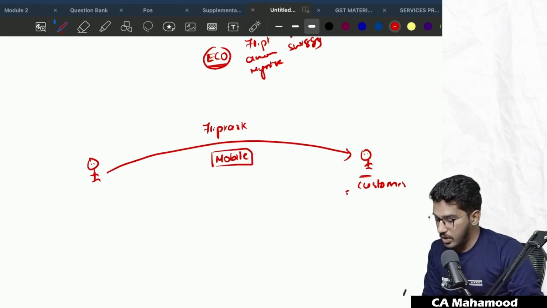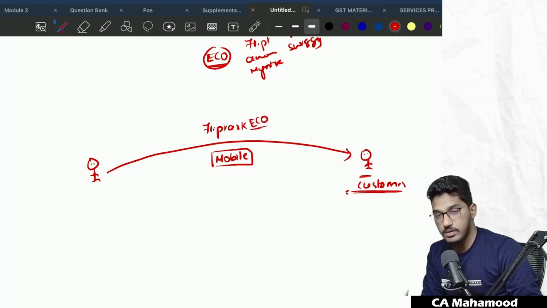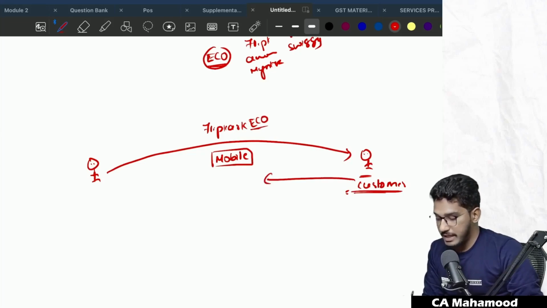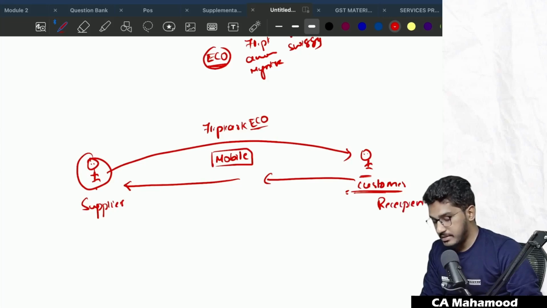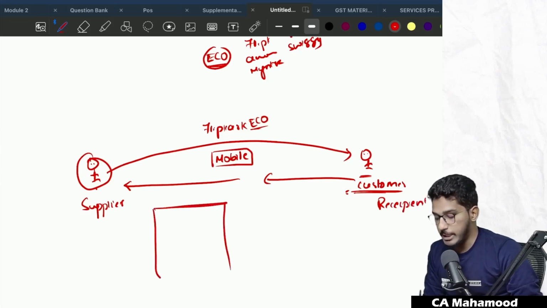See, when I place the order through this, Flipkart is the e-commerce operator. When I place the order through Flipkart, what will happen is Flipkart will get this order and they will divert it to the supplier. Now the supplier will supply the goods through that e-commerce operator to the customer. So here the supplier is the person who is registered with Flipkart. The recipient is the customer.